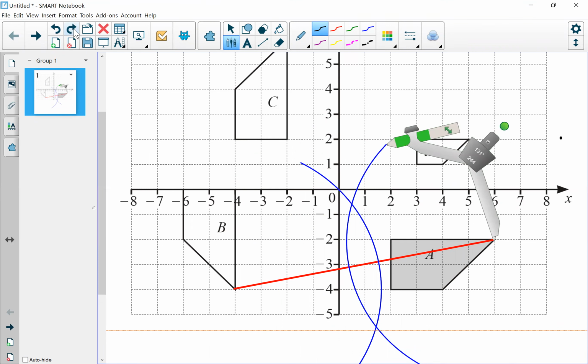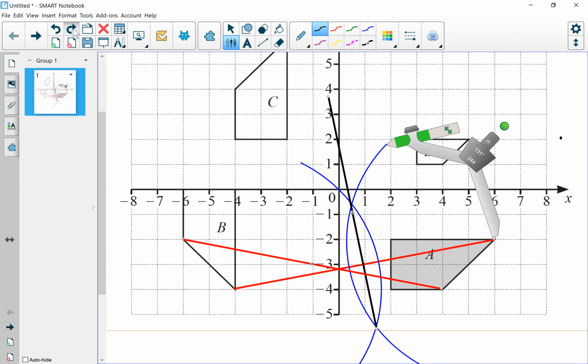That's 2 steps. Join 2 corresponding points, use the compass to draw the perpendicular bisector, join with a black line, then extend it. I will repeat it again with another 2 points. Join another 2 corresponding points.